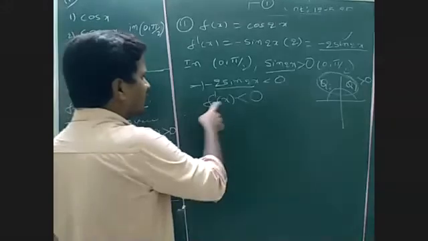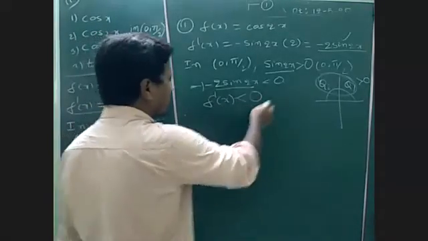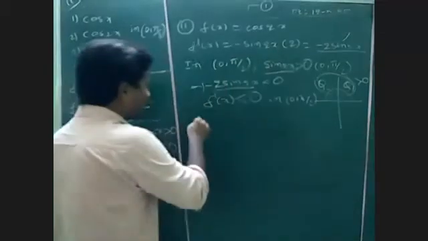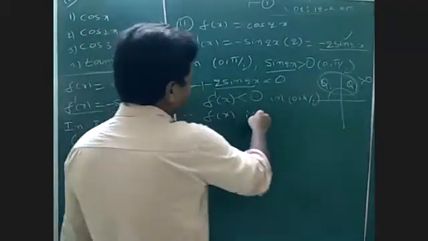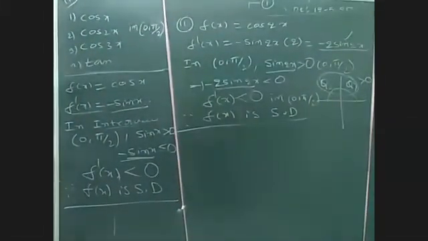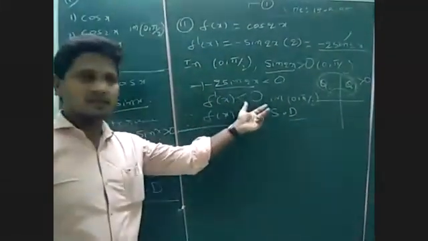Okay. Finally, we got f dash of x is less than 0 in this interval 0 to pi by 2. Therefore, what can we conclude? Therefore, f of x is strictly decreasing. Whenever f dash of x is less than 0, it is strictly decreasing.